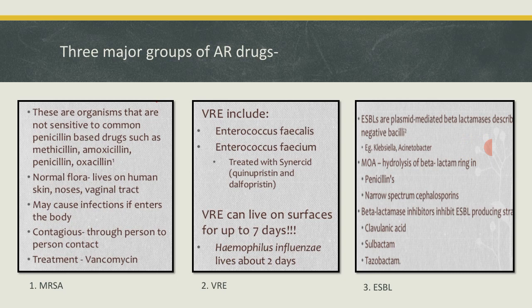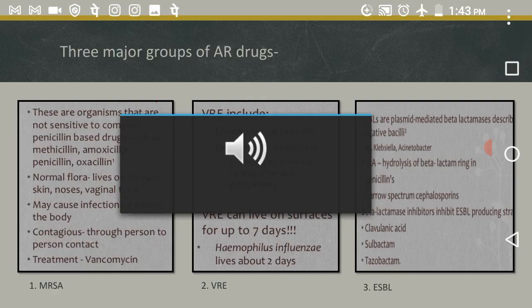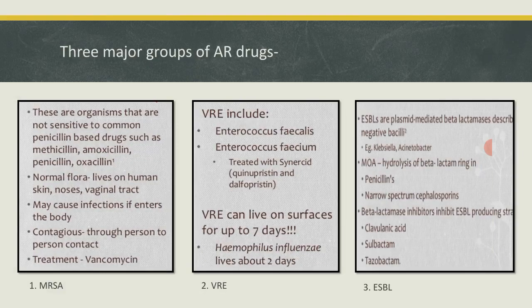So what kind of drugs will include the penicillin based drugs? That will include methicillin, penicillin, amoxicillin and oxacillin. Therefore, they are called methicillin resistant Staphylococcus aureus because they are no more susceptible to these drugs.